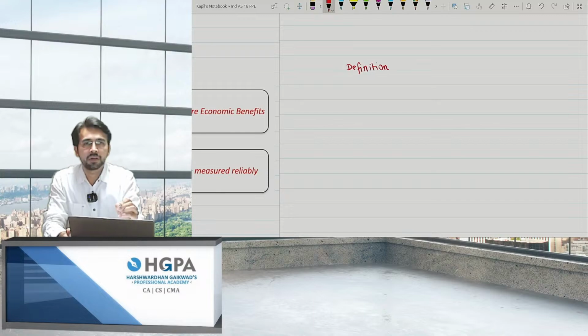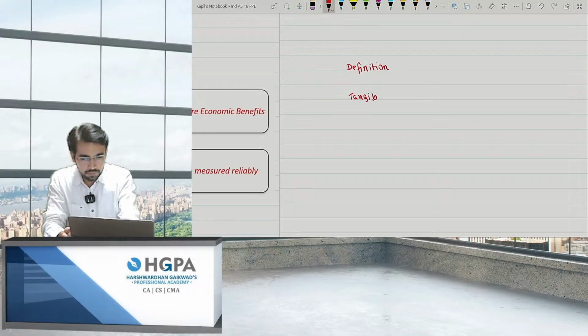Definition, right? What was the definition? It should be tangible. It should be held for use. And it should be used for more than 12 months, right?